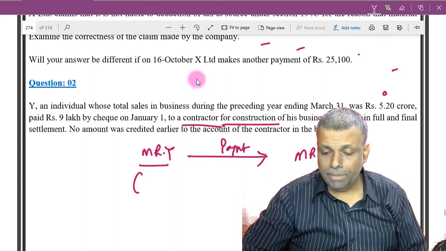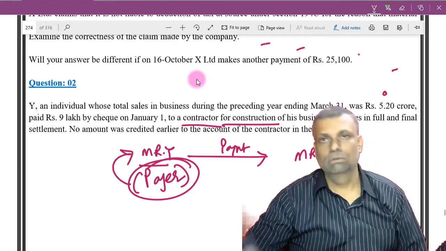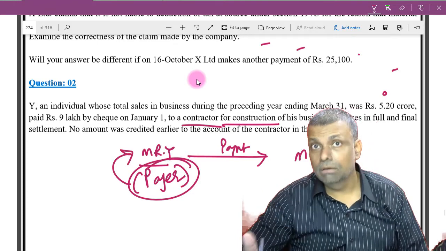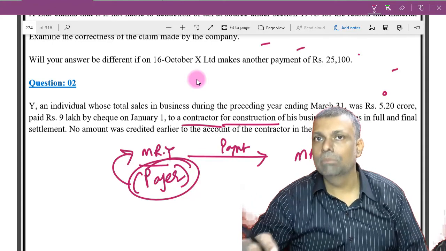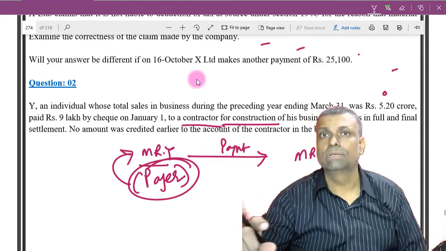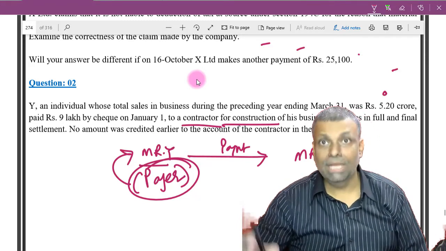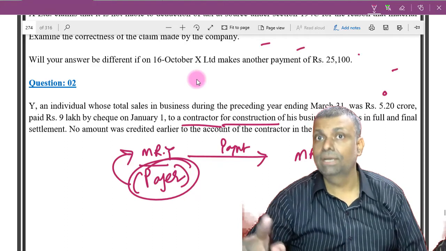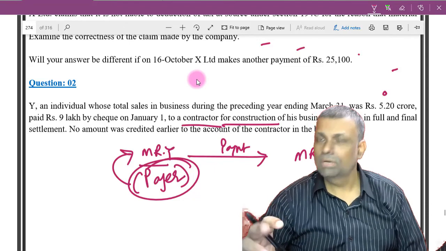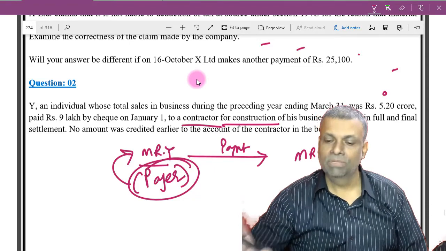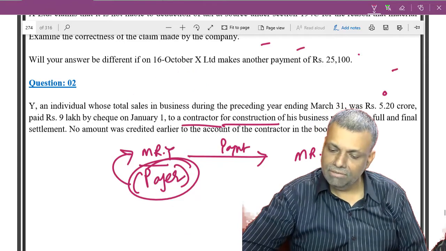Now, listen very carefully, if the payer is an individual or an HUF, I repeat, if the payer is an individual or an HUF, then there is an extra condition applicable in a variety of sections. The TDS provisions will apply only if this extra condition is satisfied, where the payer is an individual or an HUF, or in some of the sections AOP BOI also. So the major thing is individual, HUF. See that particular condition very, very importantly.